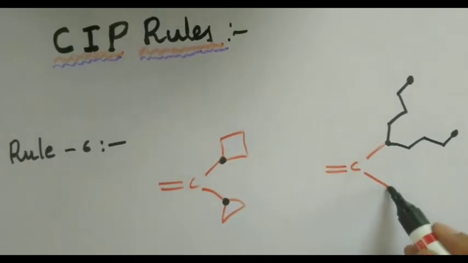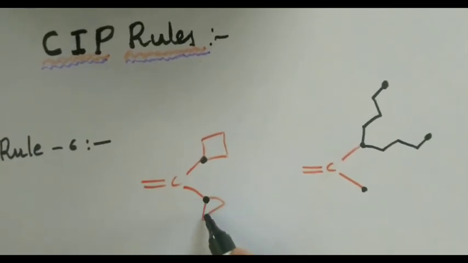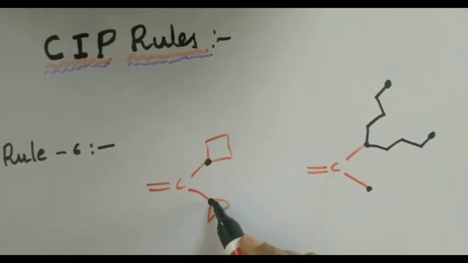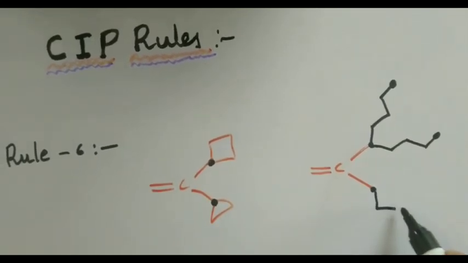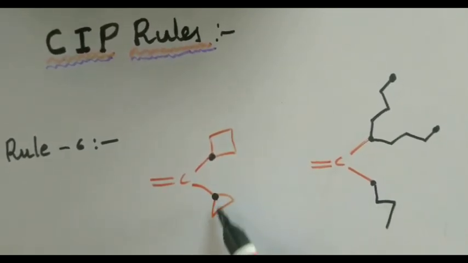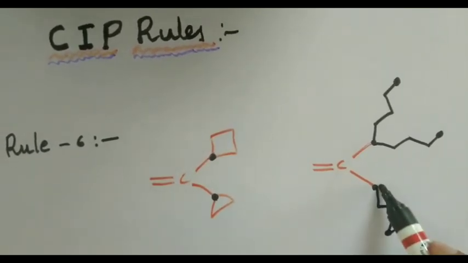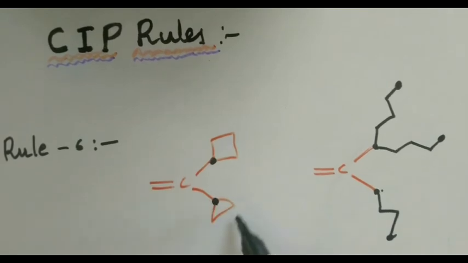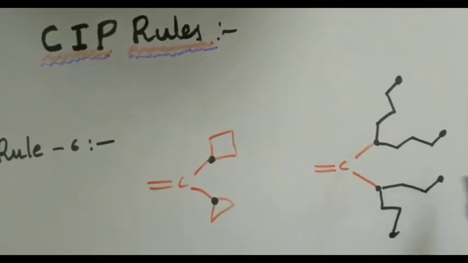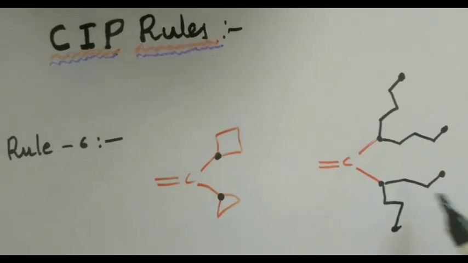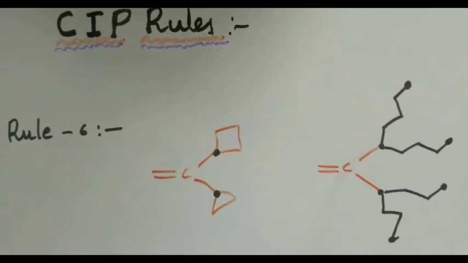What about this one? If I start this way, I have first connected carbon, carbon, carbon, and the third atom is again carbon, like this. Similarly, I start in the other direction, 1, 2, 3. This is the digraph. Now from this digraph you can easily identify which is 1 and which is 2.